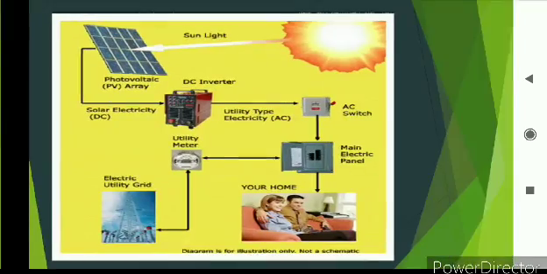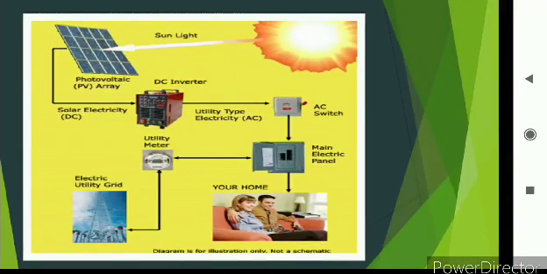in plants. Here is an example of how we use solar energy to produce electricity in a solar photovoltaic cell, which we'll discuss later.